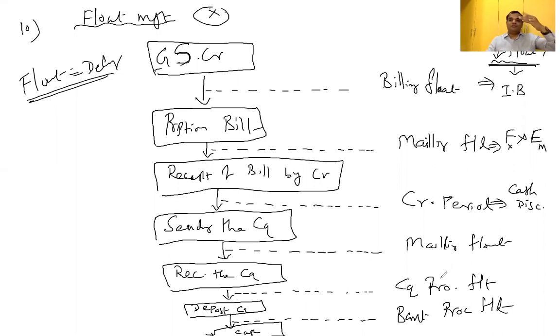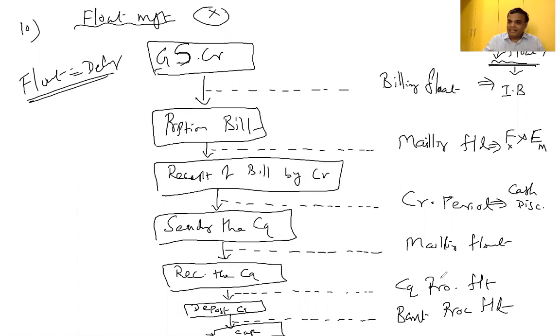The first 3 floats are within my hand. I can change my organization to instant billing, immediately prepare the bill, then only the product goes out. Instead of sending the bill by courier or post, I can use our laptop and send it through mail. Cash discount is my control, I can offer it. The first 3 floats are within my control. The remaining 3 floats are beyond my control.